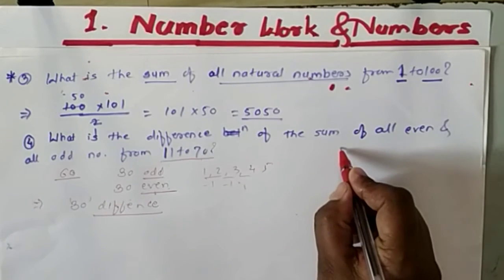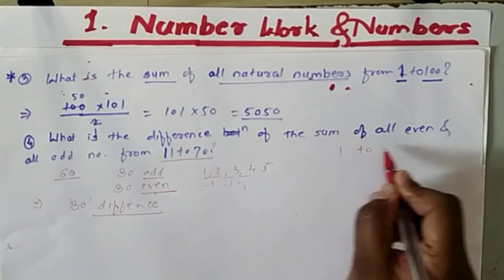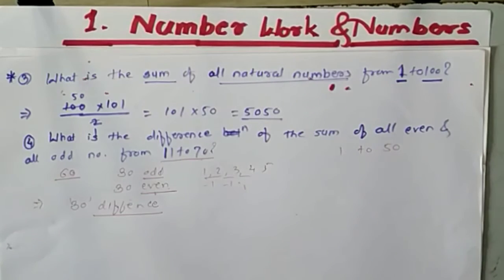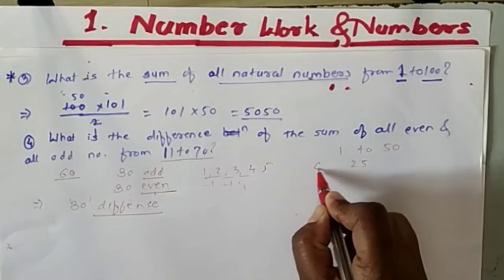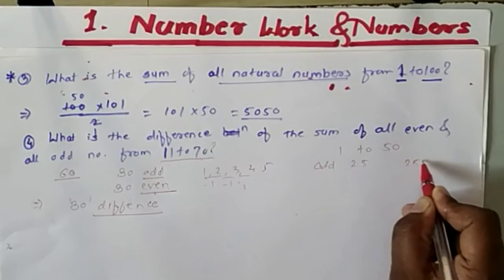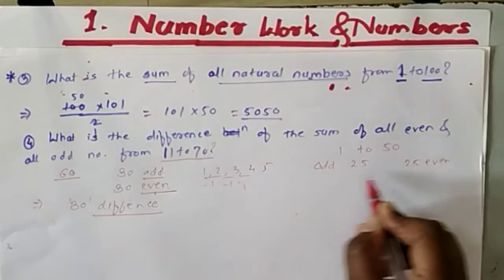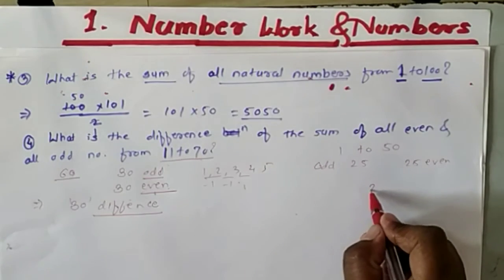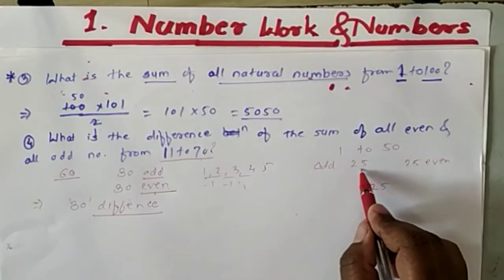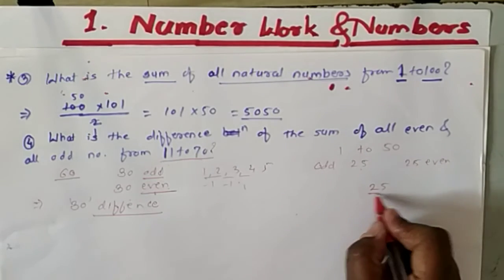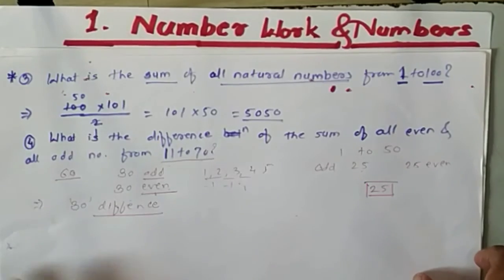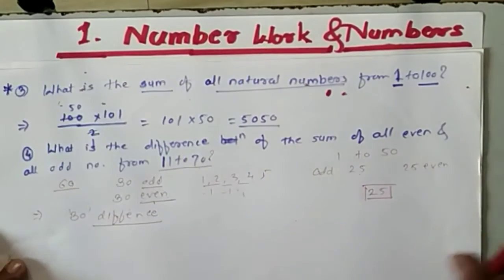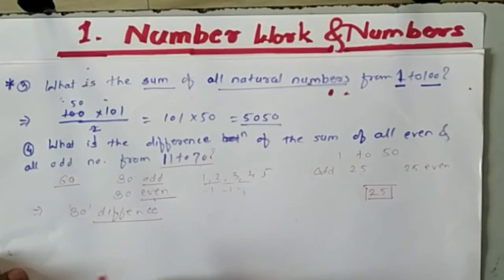If they ask you to find the difference for 1 to 50, then how many numbers are there in total? 50 numbers are there. Of the 50, 25 are odd and 25 are even numbers. So the difference between them is also 25, because if we subtract each odd from its even number, the answer is 25. So depending on it, we have to find out the difference if they are asking for the difference.